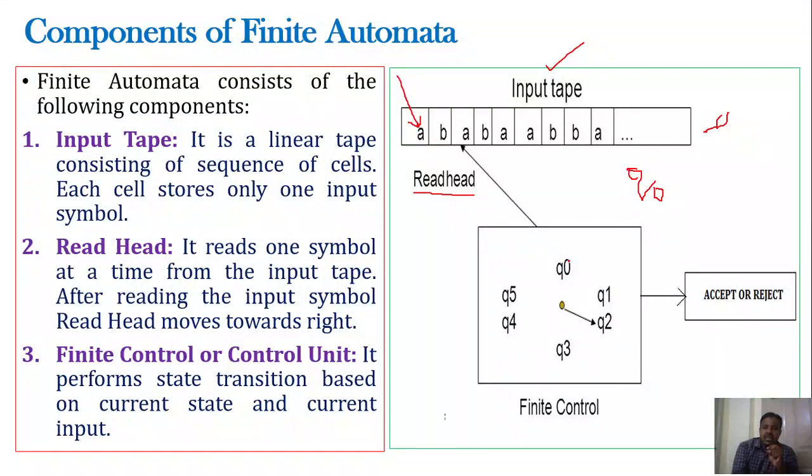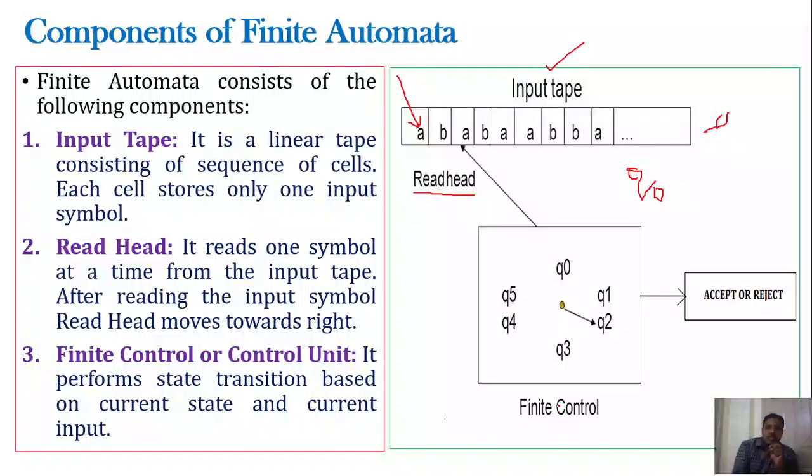What are they? These are the states, right? And if you observe, the finite control is pointing to q2. So that's what it means: the finite control is in state q2 and it is reading the input symbol small a, right? In that fashion you have to understand.